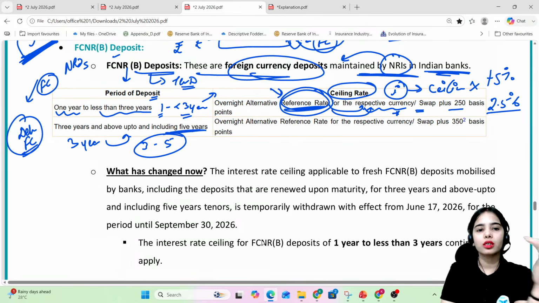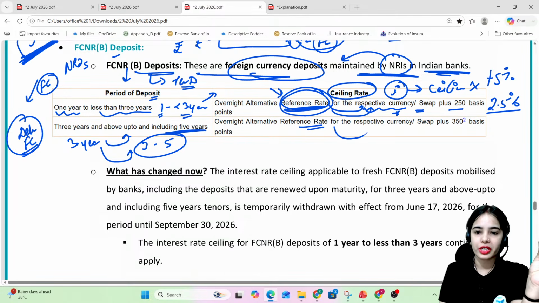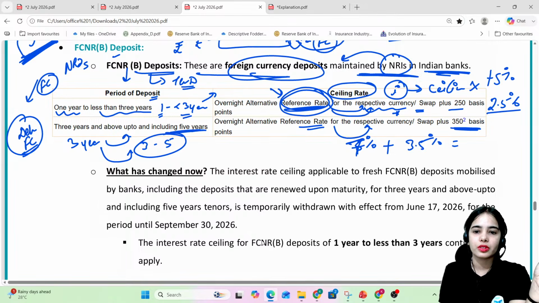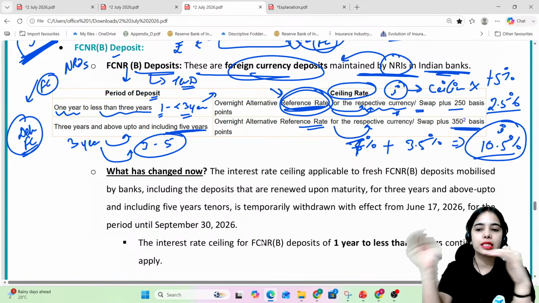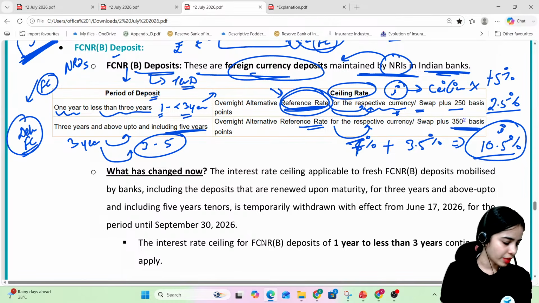For the FCNR deposits of 3 years and above up to and including 5 years, the reference rate for the respective currency, let's say it is 5% or let's say it is 7%, plus 350 basis point. 350 basis point means 3.5%. So here 10.5% will be the interest for these. This is the ceiling. This is the maximum interest that the bank can provide for these deposits. I hope this is very much clear.